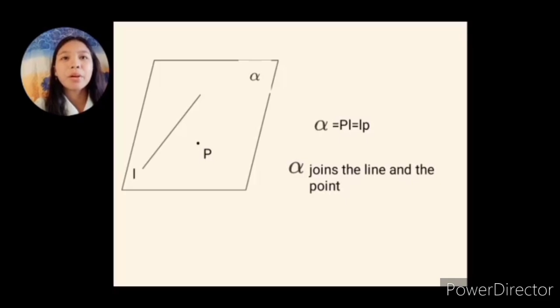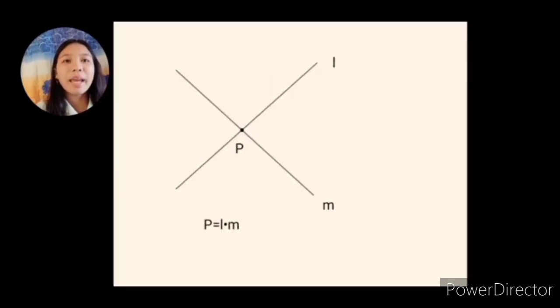So for example, we have lines L and M, then we have point P. If point P lies on L and M, then we say that these lines meet at point P, and we write P equals L dot M. So take note, it has a dot. And L dot M represents a point P or the common point of the lines L and M.